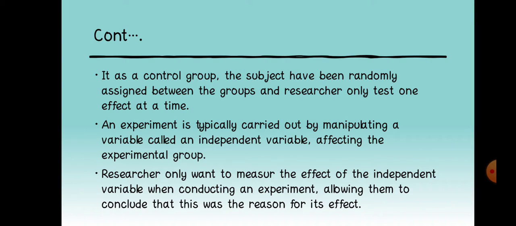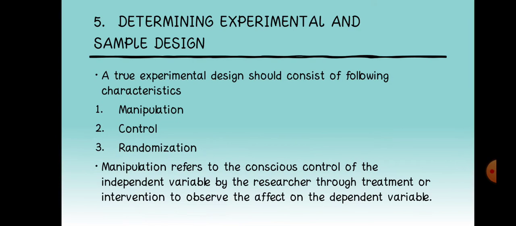An experiment is typically carried out by manipulating a variable called an independent variable affecting the experimental group. Researchers only want to measure the effect of the independent variable when conducting an experiment, allowing them to conclude that this was the reason for this effect.